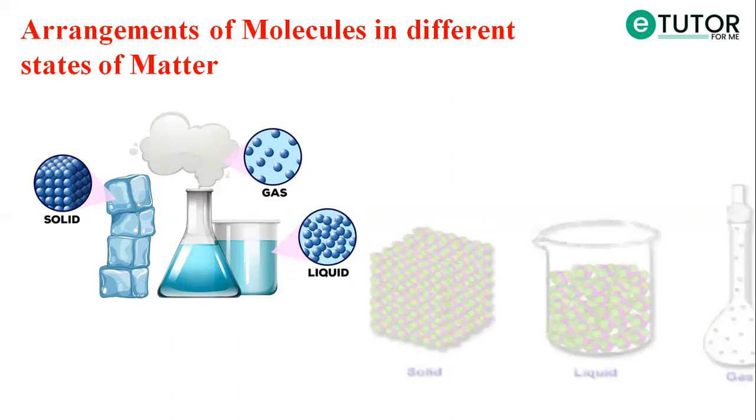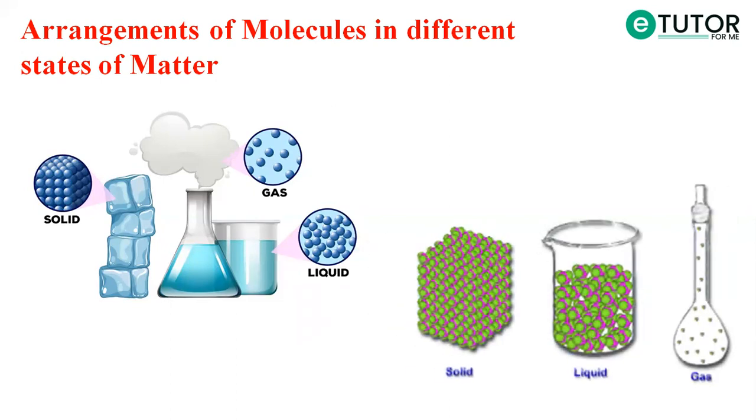In the solid state, the distance between the particles is very small, and that's why the force of attraction between them is very strong. As they are placed very near to each other, they have very little kinetic energy.